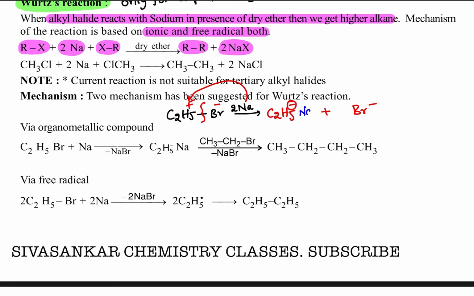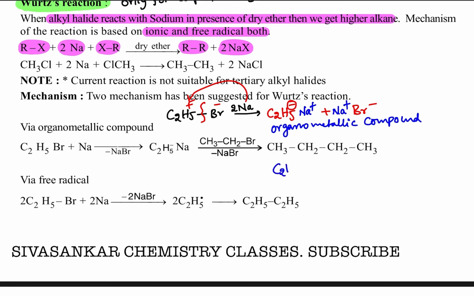So we get C2H5 minus Na plus and Na plus Br minus, sodium bromide and the ethyl sodium. This is an organometallic compound.